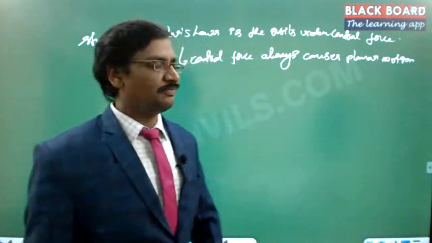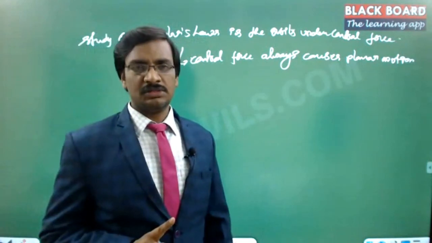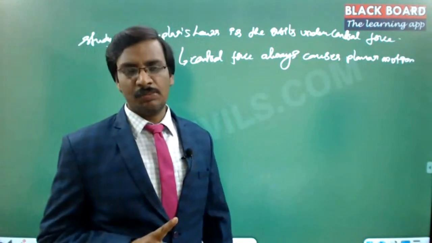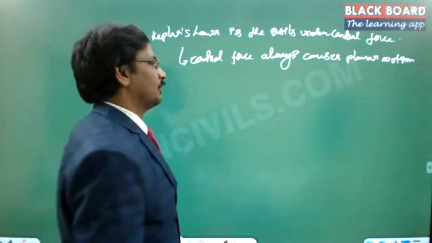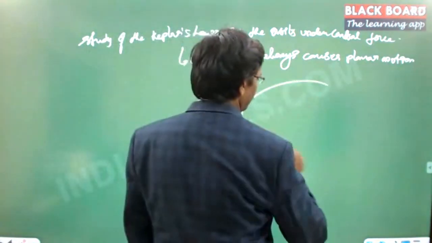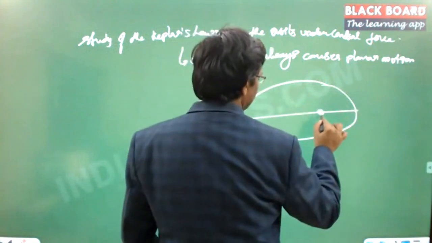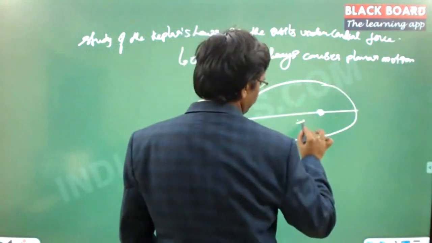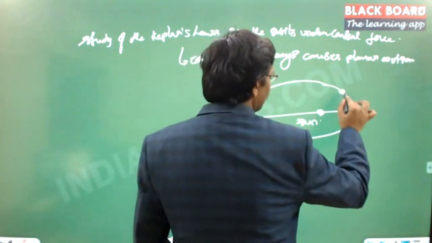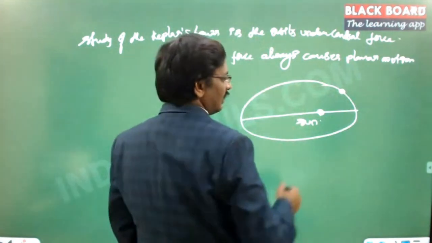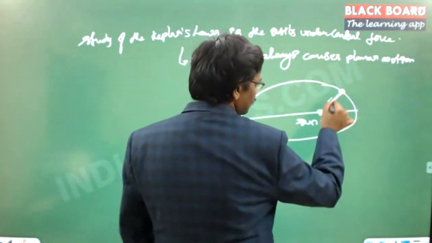Okay, let me explain. A central force is one whose line of action always passes through a single point. Suppose you take a planet moving around the sun. Let us say this is the center, the sun's location. There is a planet rotating about the sun, and the attractive force between these two masses always lies on this particular line.